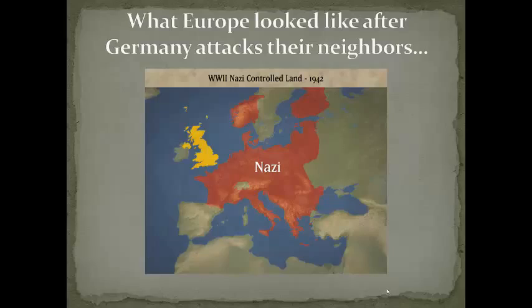Switzerland had been able to remain neutral during both World War I and World War II. Because of this, they're largely left alone by almost every country. Spain, on the other hand, was just recovering from a very, very bloody civil war. It was a fight amongst their own people, and they really were in no position to get involved in a conflict with other countries. So there we go. We've just set the stage for what was going on with Nazi Germany. Next, we want to start talking about Japan.